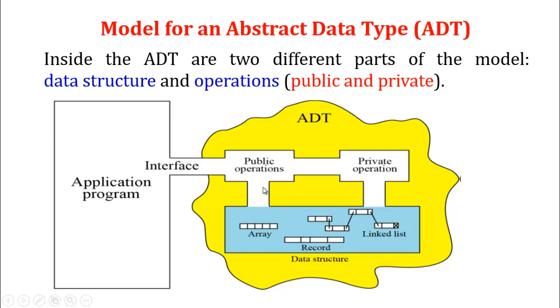Inside the operations, they have public operations. Public operations mean they can display the functionality to the users, such as addition, subtraction, multiplication, division, insertion, deletion, modification, replace, sorting. We call these public operations. Private operations are which type of algorithms we use, and that should be hidden from the users. That we call private operations. Okay, this is the application program, based on our user programs. That is a model for an abstract data type.